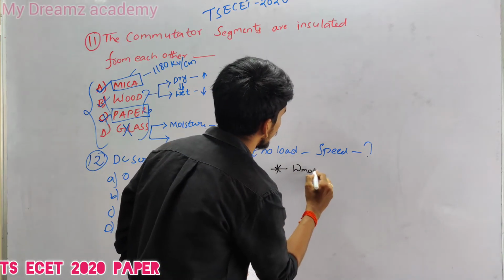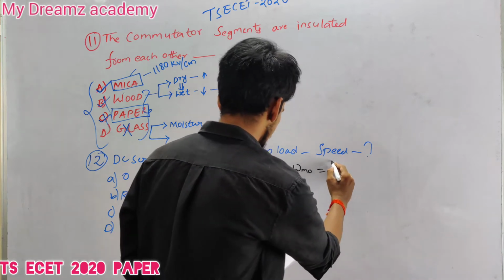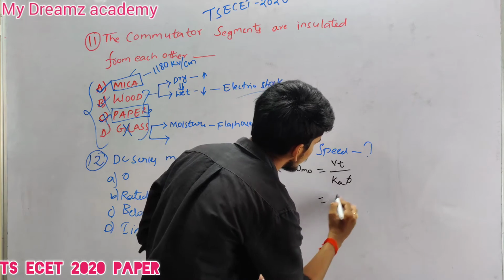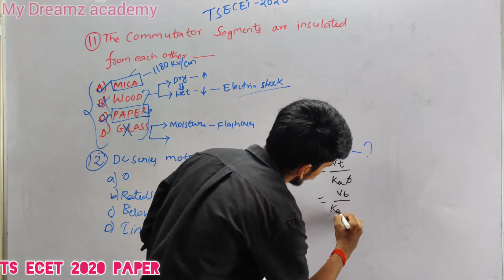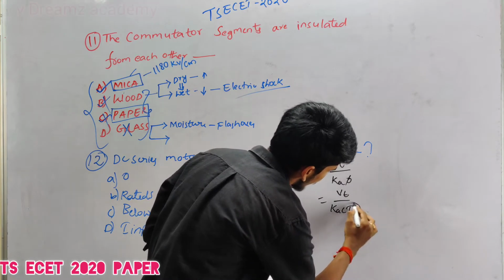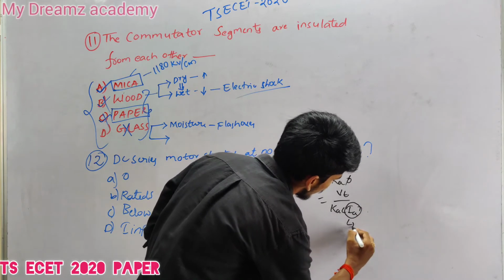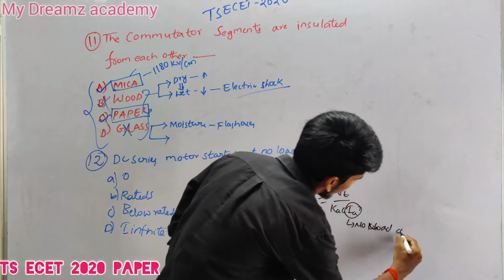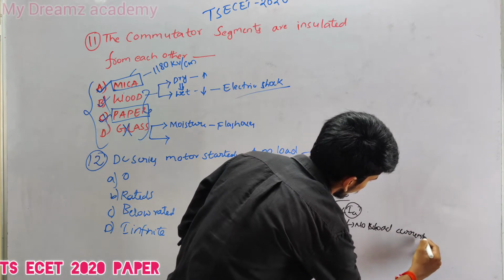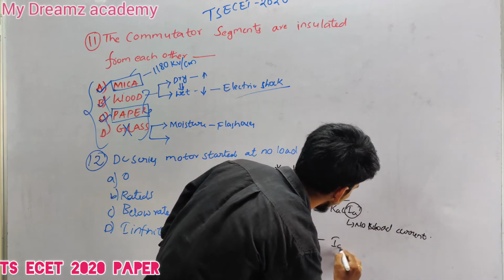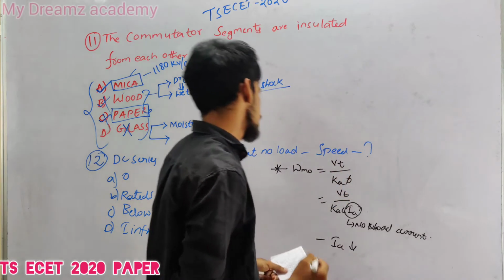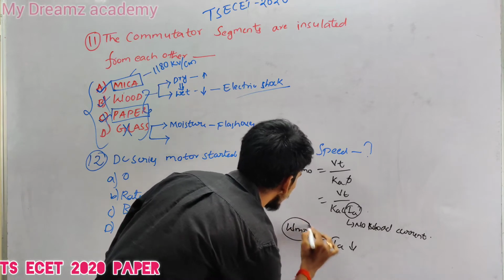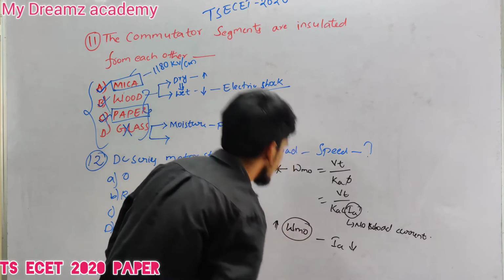Regarding the DC series motor, we come across an important formula: no load speed of a DC series motor is equal to Vt by Ka into phi, which is equal to Vt by Ka into C into Ia. Here Ia represents the no load current. This no load current will be very small, so the no load speed of the motor will be very high.